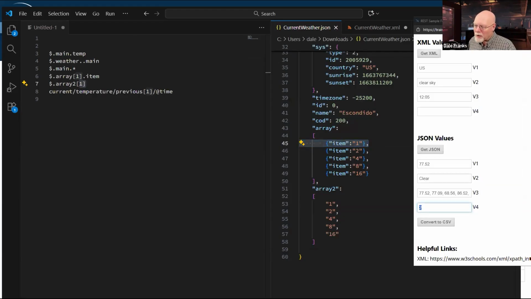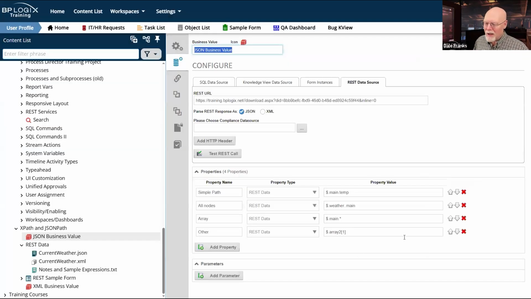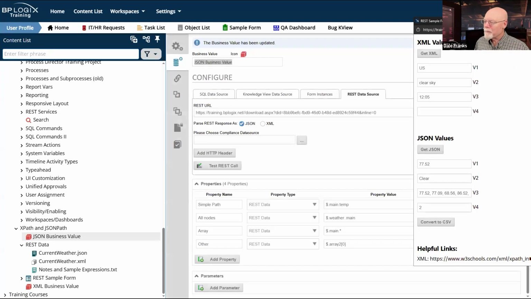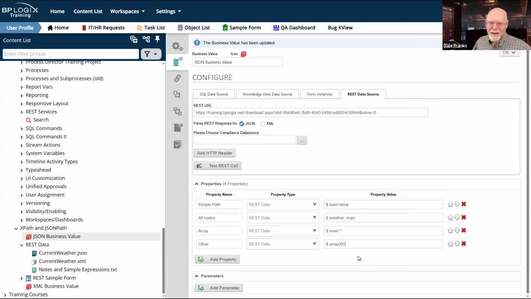So if I want to return the first row, unlike with XML, I have to set the index to 0 so that when I get my JSON, it returns 1 as my item. So that is number 2 big difference with XML and JSON. XML is 1-based, JSON arrays are 0-based.